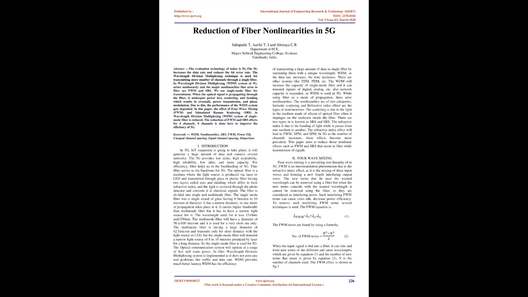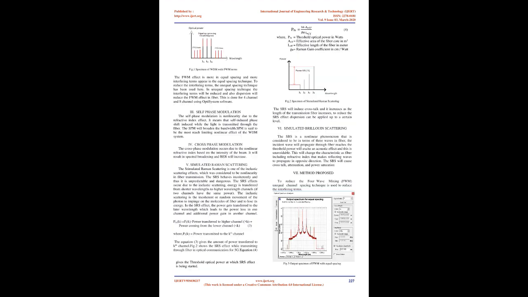The optical communication system will operate at a range of few milliwatts power. In fiber, the wavelength division multiplexing system is implemented as it does not pose any real problems like traffic and data rate. WDM provides much better latency. WDM has the efficiency of transporting a large amount of data in a single fiber by separating them with a unique wavelength. In WDM, as the data rate increases, the time decreases.